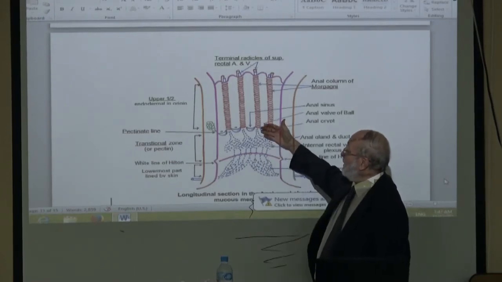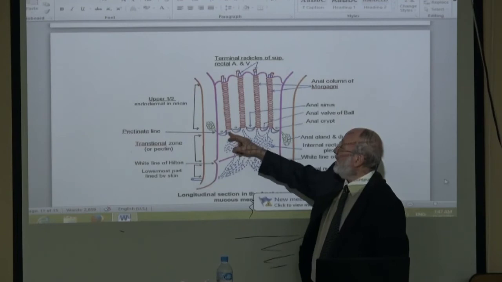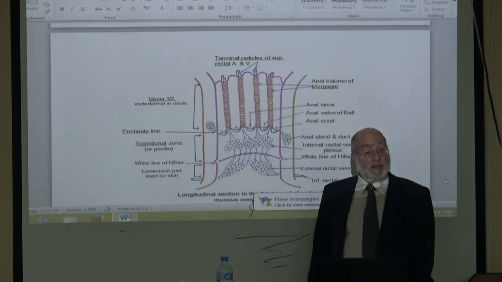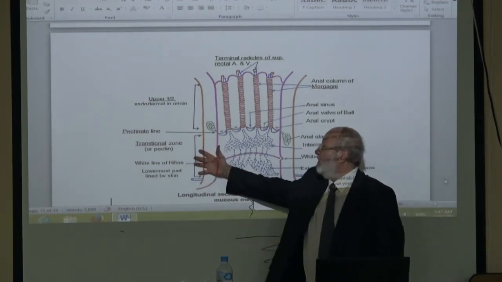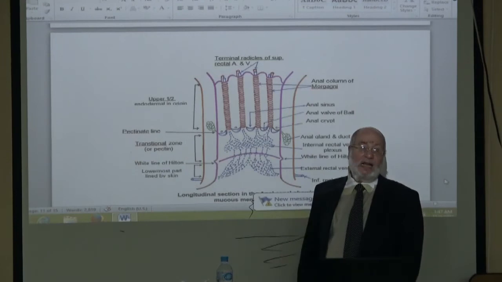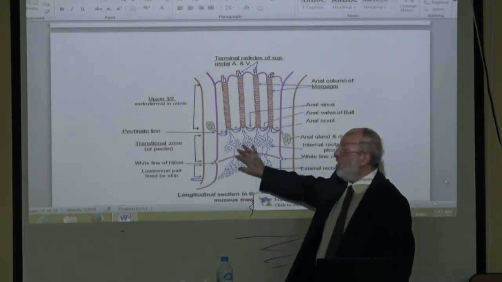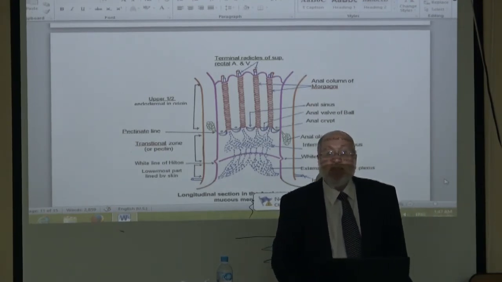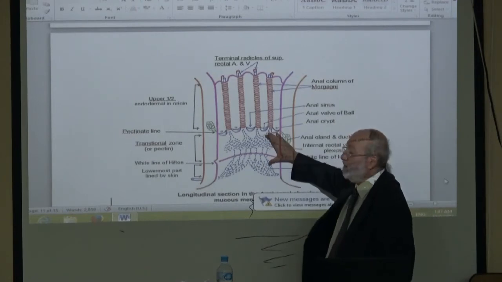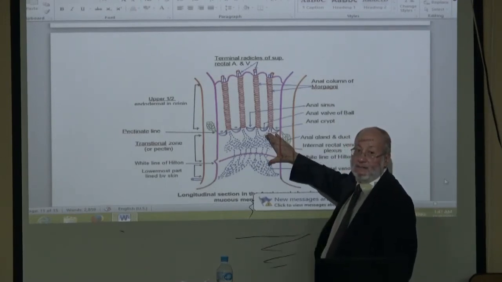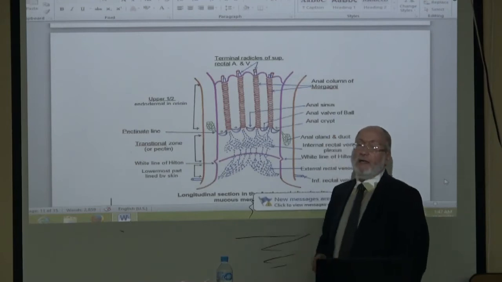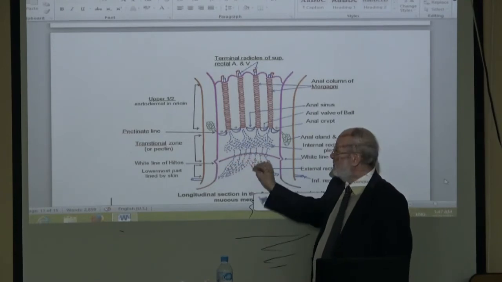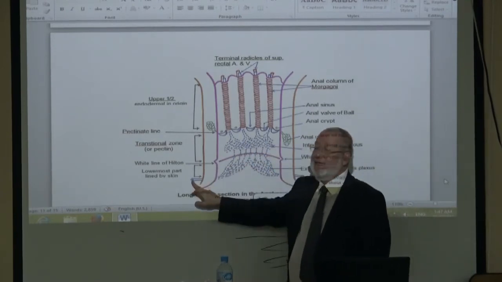This area, the mucosa below the dentate line in the lower half of the anal canal, is supplied by arteries, the branches of the inferior rectal artery. The inferior rectal artery, which is still called rectal, actually does not supply the rectum. It supplies mainly the lower half of the anal canal. What is the venous drainage? Tributaries of the inferior rectal vein.